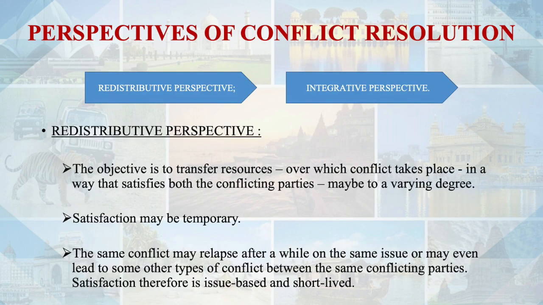In the redistributive perspective, it was more towards transfer and distribution of resources, for which it was not necessary that each of the conflicting parties will be completely satisfied, and it was also not guaranteed that the conflict will be over. Conflict may again reappear, again reoccur, and satisfaction is temporary. These are the critical points of the redistributive perspective of conflict resolution.